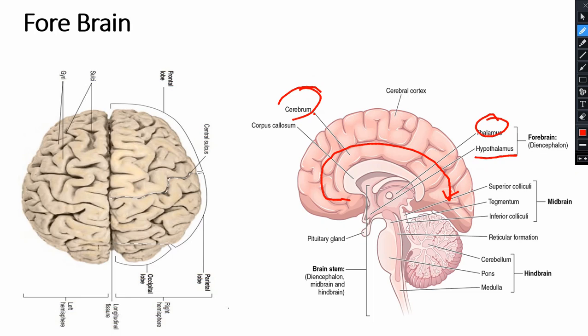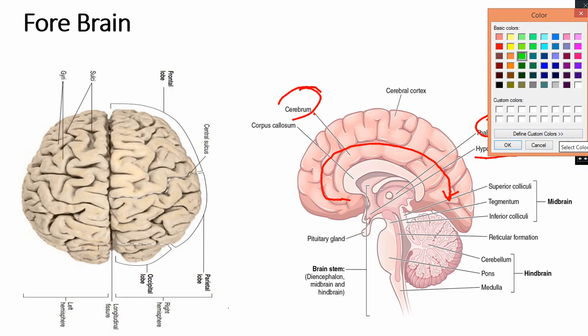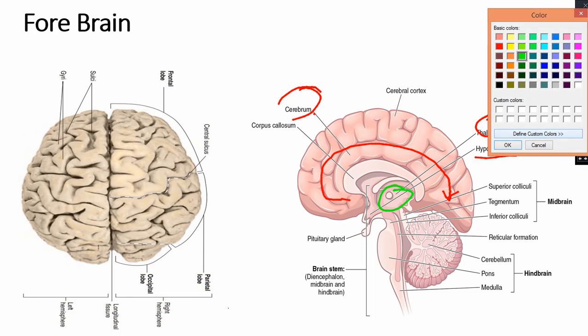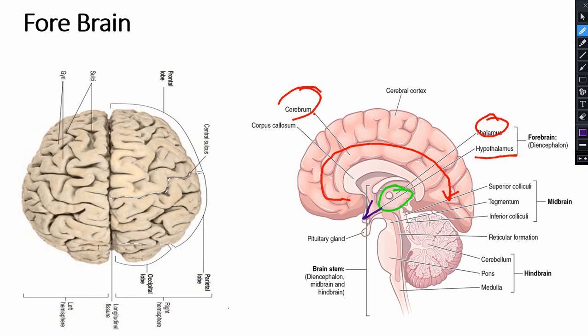Okay, and where is the thalamus? So thalamus is this round part. Okay, and where is the hypothalamus? So hypothalamus is this V part, you see. So these are the three main parts of the forebrain. The largest part is the cerebrum. As you see, it is a very large part, and it is the topmost part of the brain. Then we have the thalamus and then the hypothalamus.